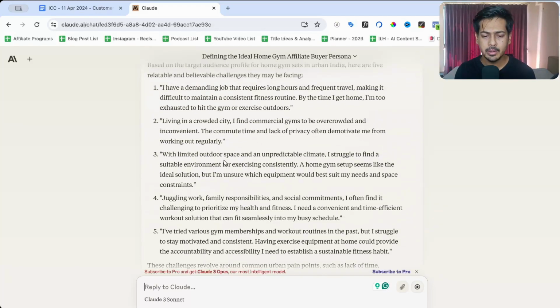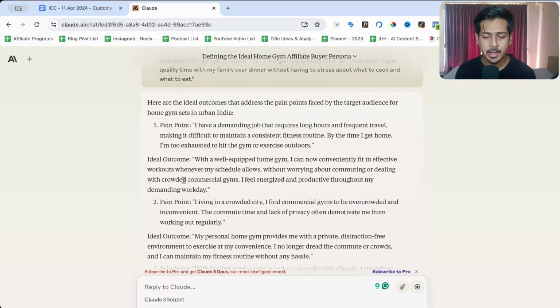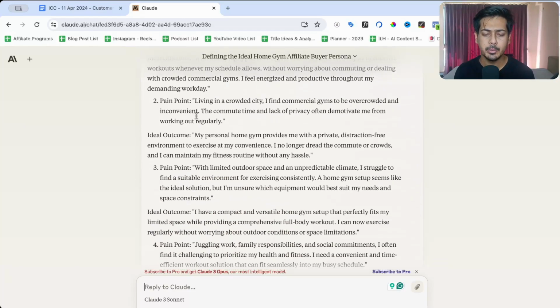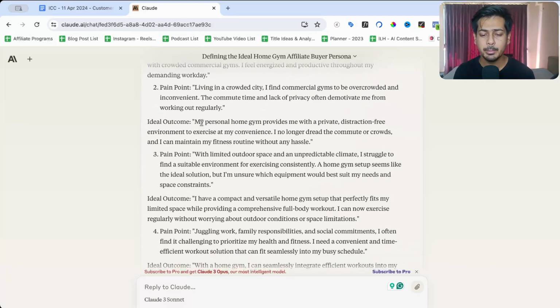Pain point number 1, I have a demanding job. Ideal outcome is with a well-equipped home gym, I can now conveniently fit in effective workouts whenever my schedule allows. Then, pain point 2, living in a crowded city, I find commercial gyms to be overcrowded and inconvenient. Ideal outcome, my personal home gym provides me with a private distraction-free environment. Okay.